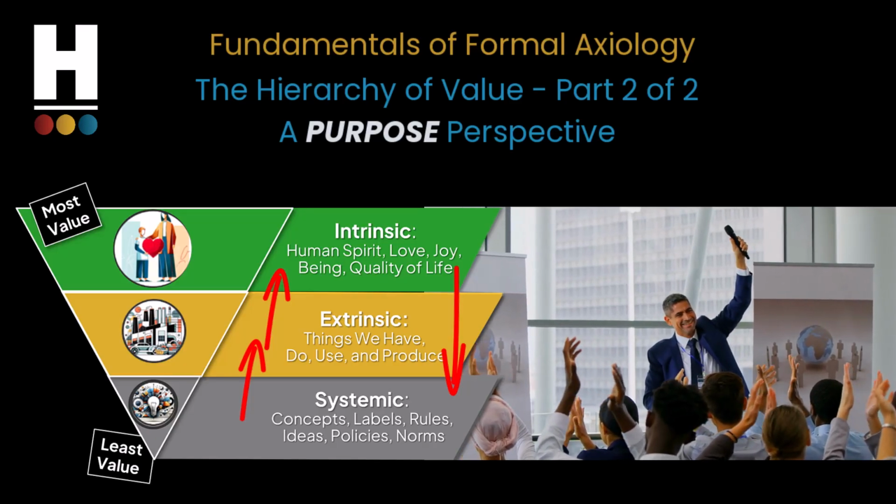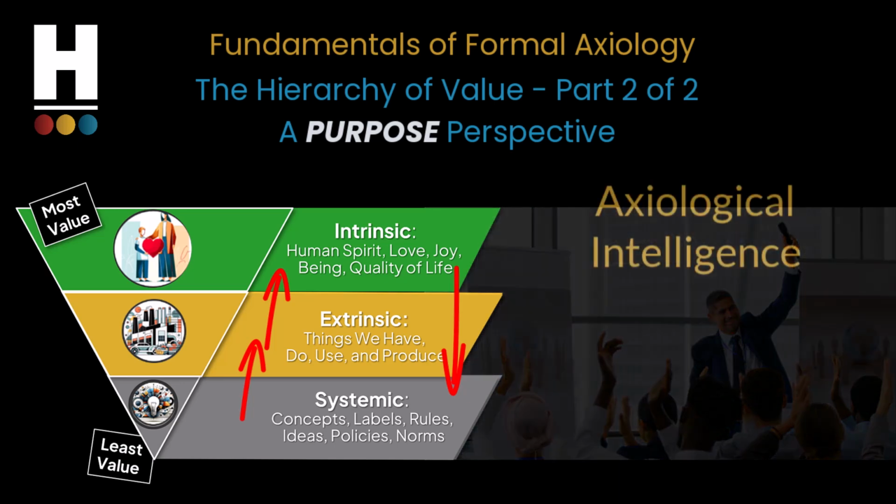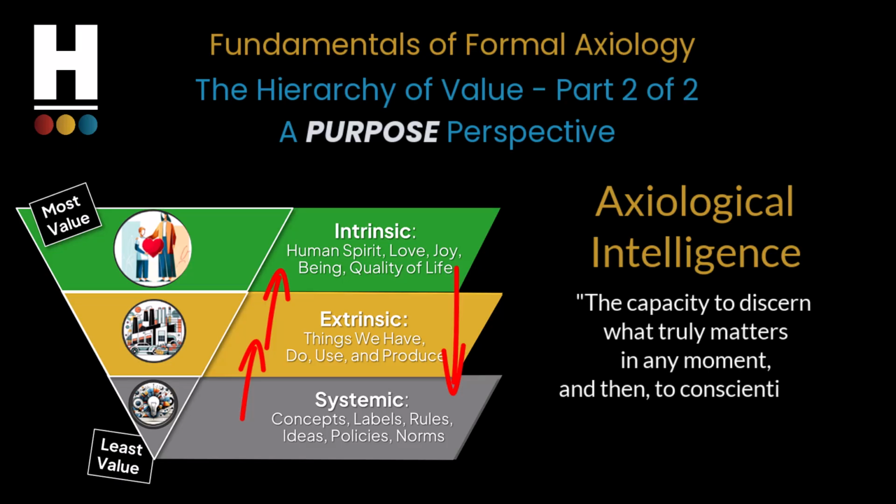To understand, internalize, and actualize these principles in one's own life is the heart of what we call axiological intelligence. Defined as the capacity to discern what truly matters in any moment, and then to conscientiously meet the moment with wisdom and grace. Axiological intelligence is the one intelligence that gives all other intelligences real value, meaningful purpose, and a compass that turns intelligence into wisdom. And now that you know what truly matters most, what's left is to develop your ability to conscientiously meet every moment that matters with wisdom and grace.